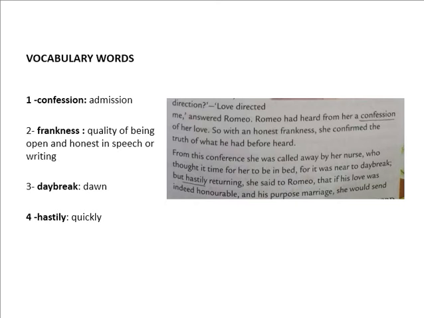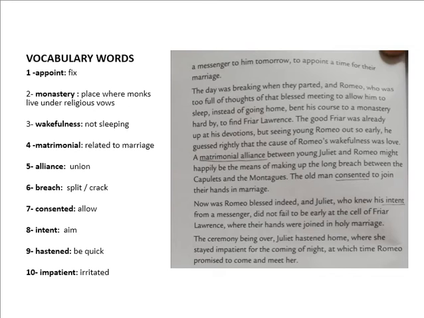Love directed me, answered Romeo. Romeo had heard from her a confession of her love. So, with an honest frankness, she confirmed the truth of what he had before heard. From this conference, she was called away by her nurse, who thought it time for her to be in bed, for it was near to daybreak. But hastily returning, she said to Romeo that if his love was indeed honorable and his purpose marriage, she would send a messenger to him tomorrow to appoint a time for their marriage.